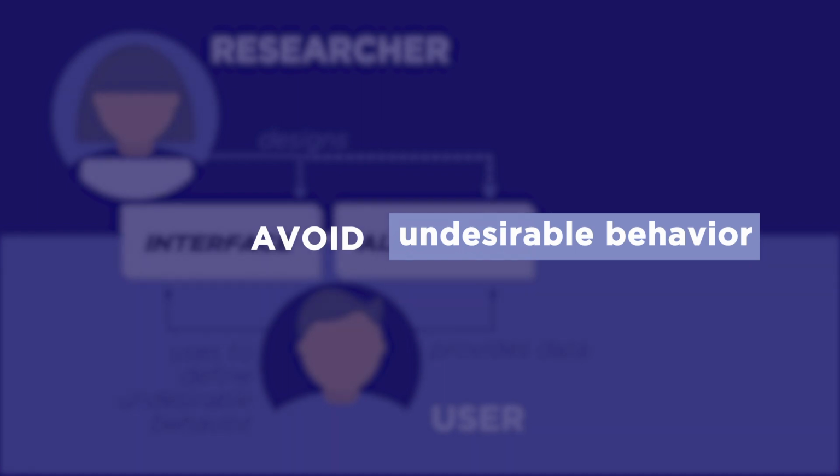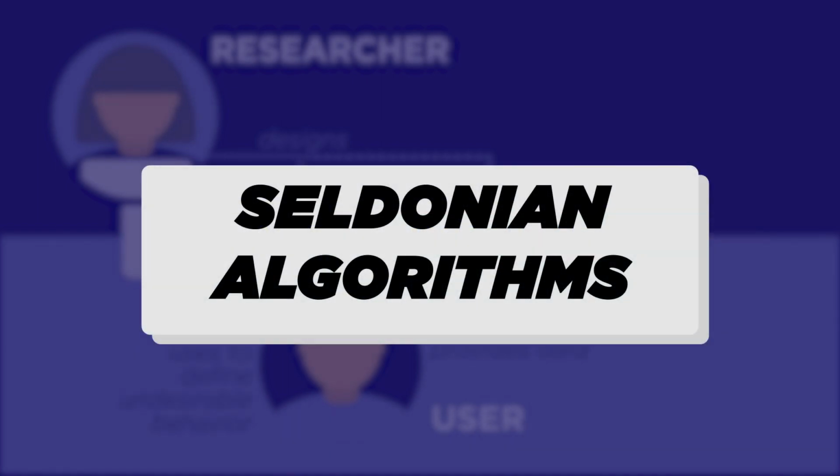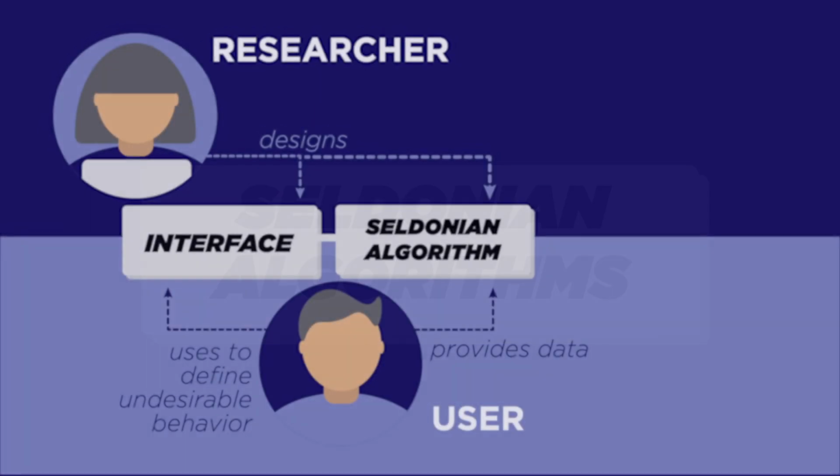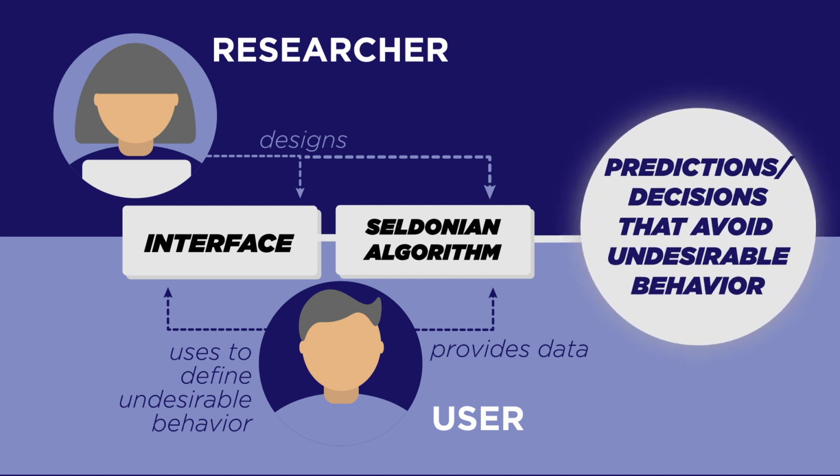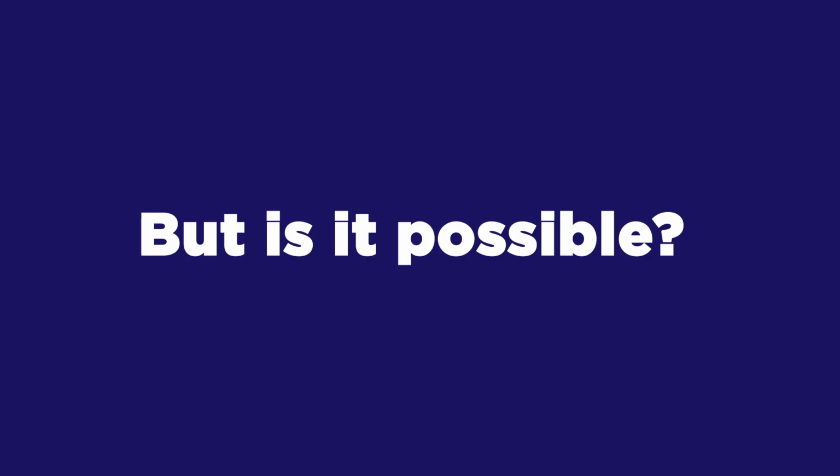Algorithms designed using our framework are called Seldonian algorithms, an homage to a character in Isaac Asimov's science fiction novels, the Foundation series. Seldonian algorithms empower their users by giving them more control, enabling them to ensure that machine learning algorithms do not misbehave. But is it even possible to create algorithms that are so smart that they can reason about undesirable behavior and avoid it? To show that it is, we created several.